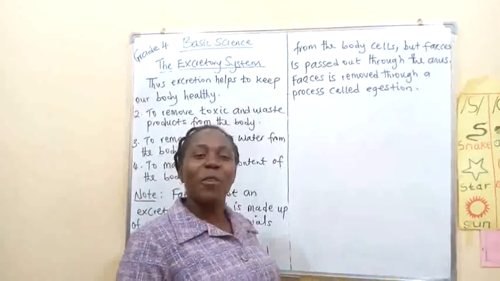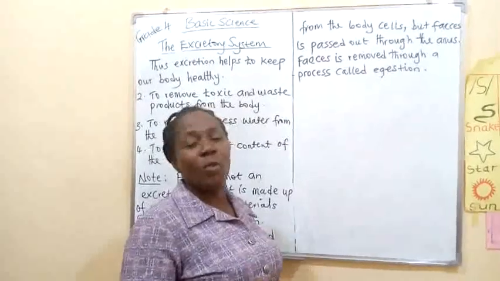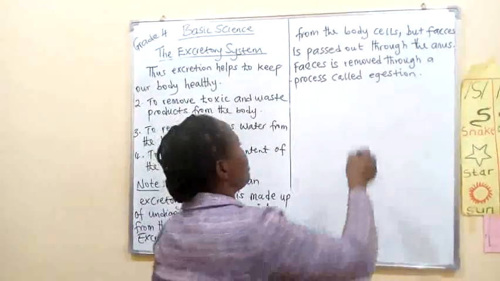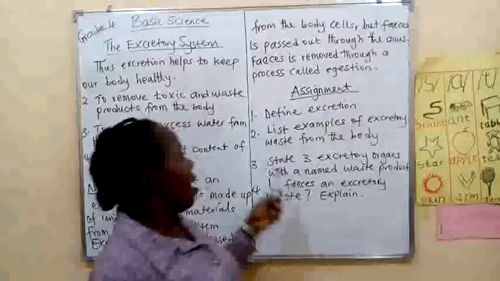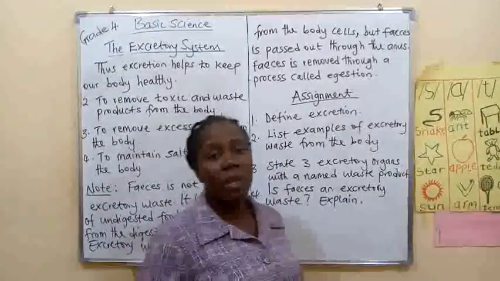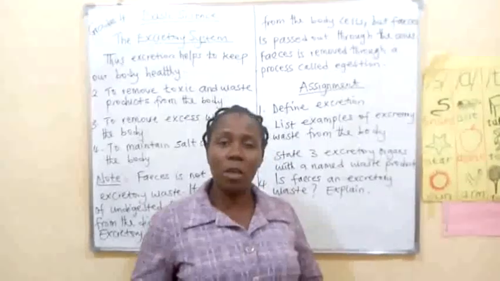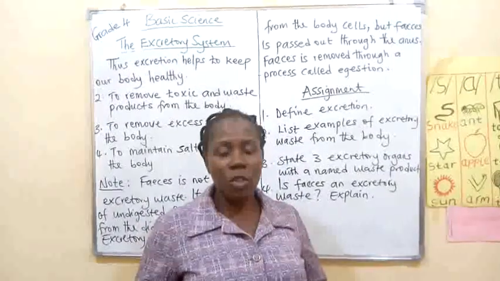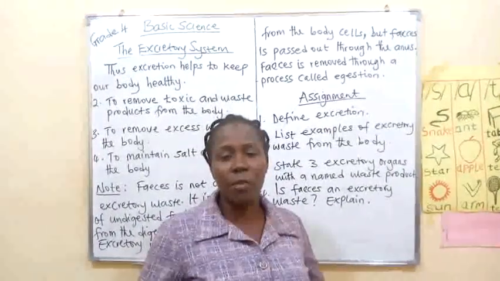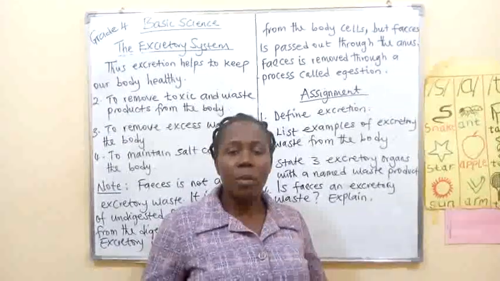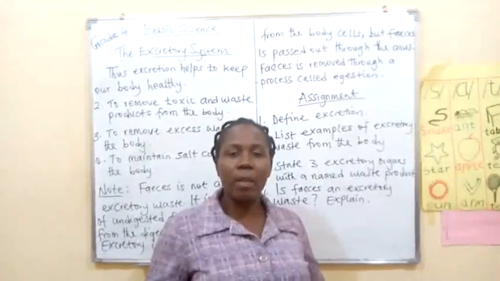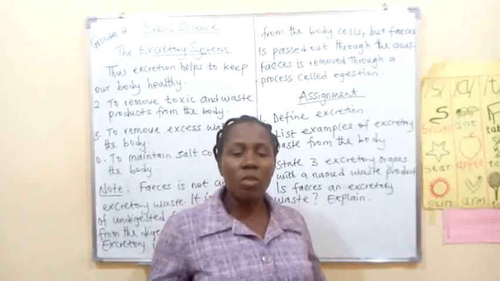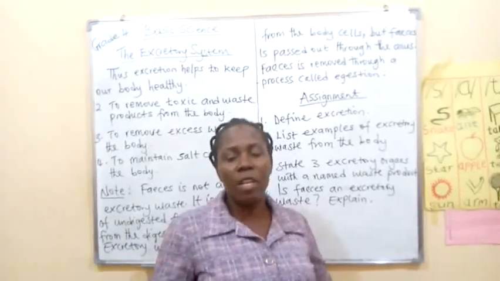Alright, before we go today, let's just have a few questions for our assignment. Alright, friends. Here are our few assignments. But before we look at the assignment, remember what we have talked about today. That excretion is the removal of waste products from the body. Then we talked about the excretory system, that it includes all the organs involved in excretion.